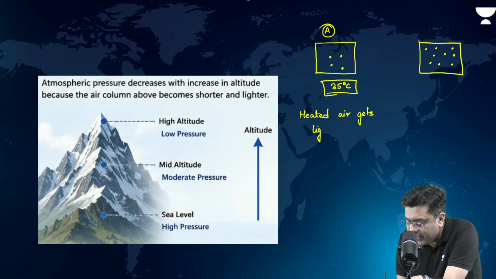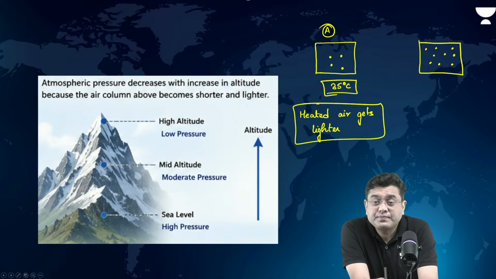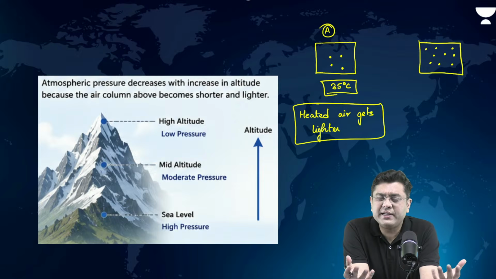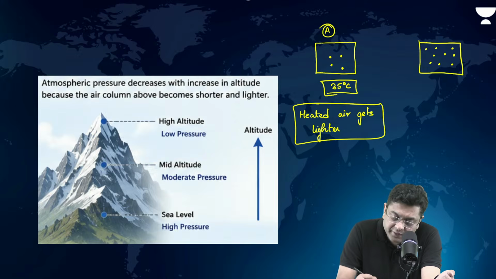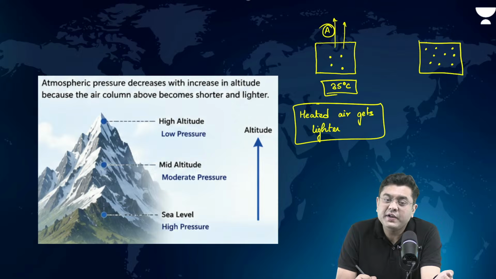Now, when the heated air gets lighter, what does that mean? Anything which is lighter than the surrounding will tend to rise up always because it is lighter. So it will have a tendency to rise up, isn't it?